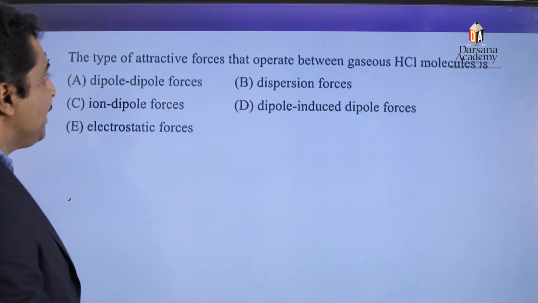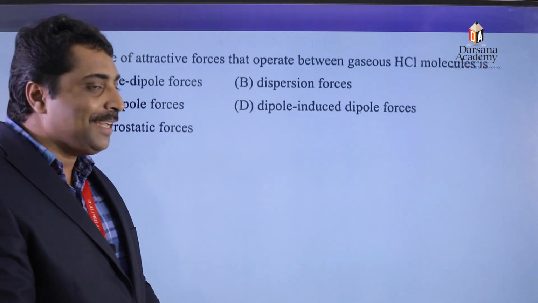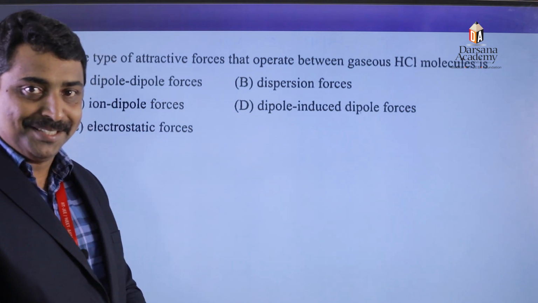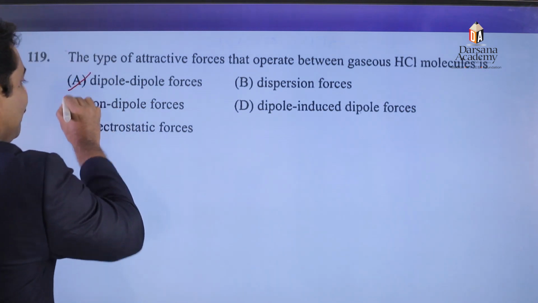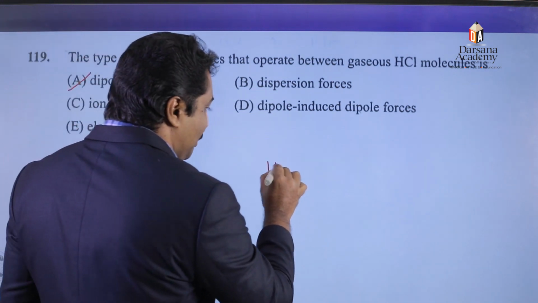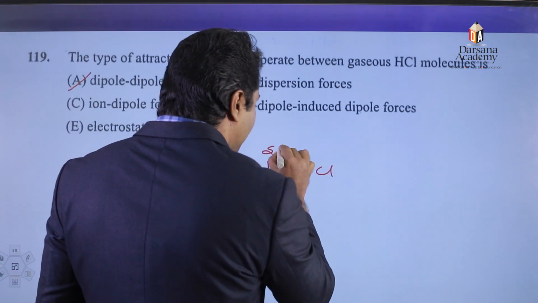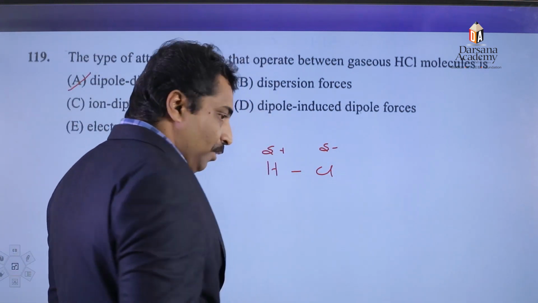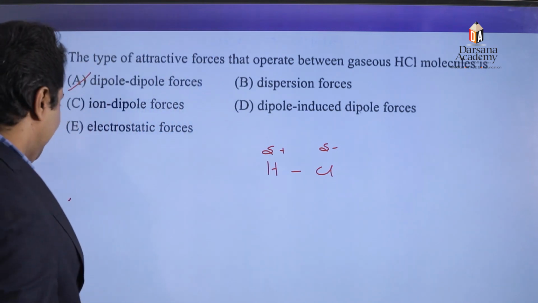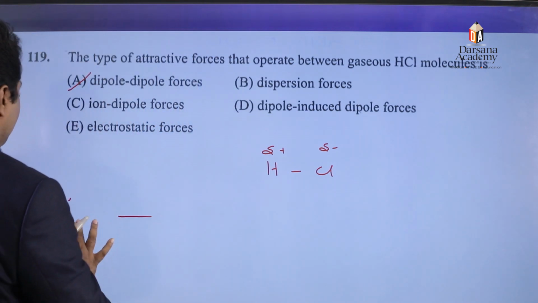The type of attractive force that operates between gaseous hydrogen chloride molecules is dipole-dipole interaction, because due to their polarity, they have the ability to possess dipole-dipole interaction. Option number A. Next question.